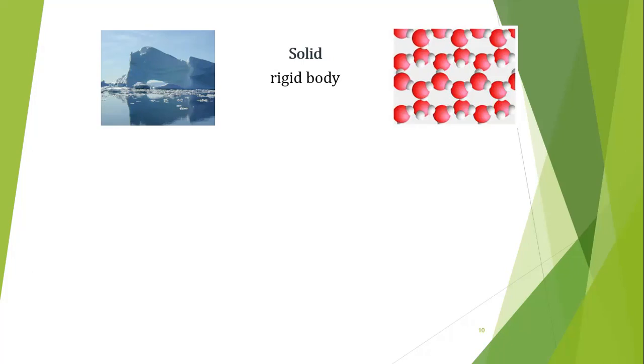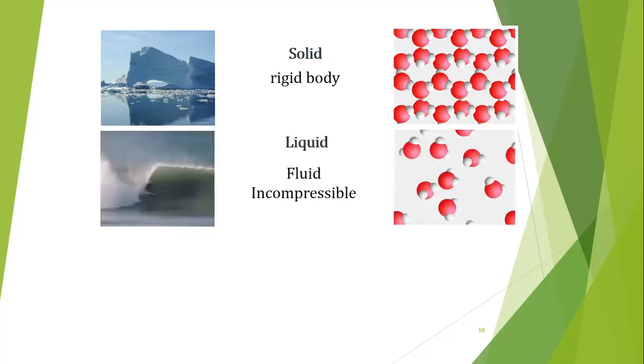But a liquid has a definite volume, that is, an exact volume, but no exact shape.